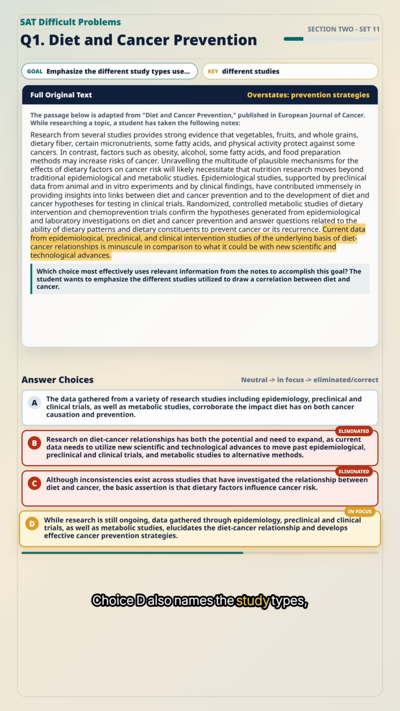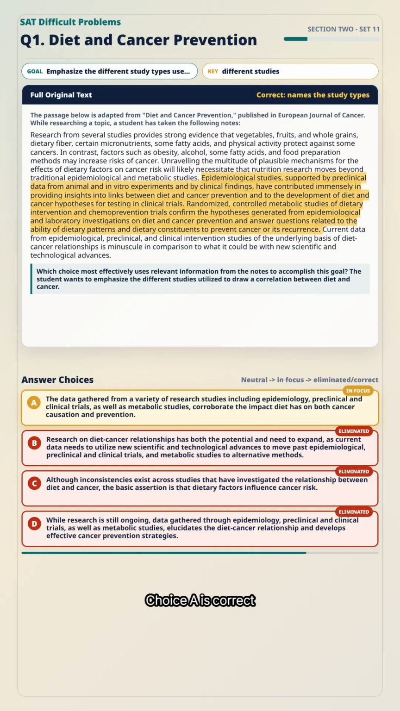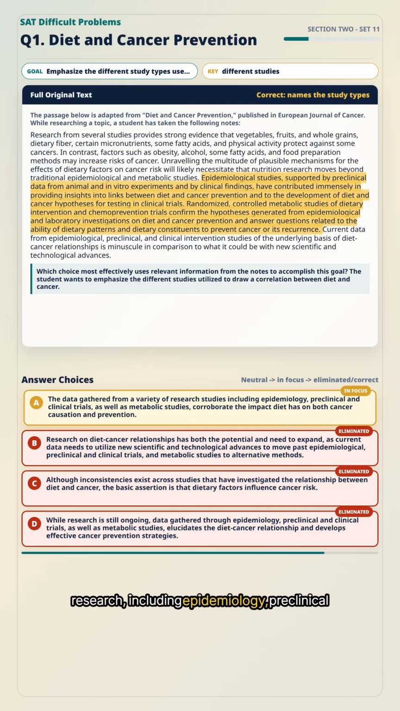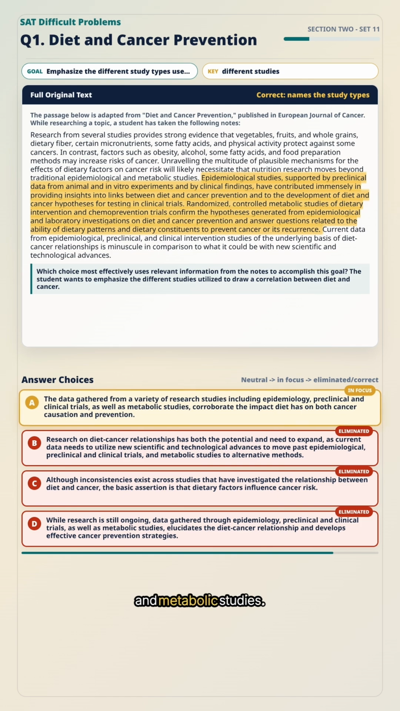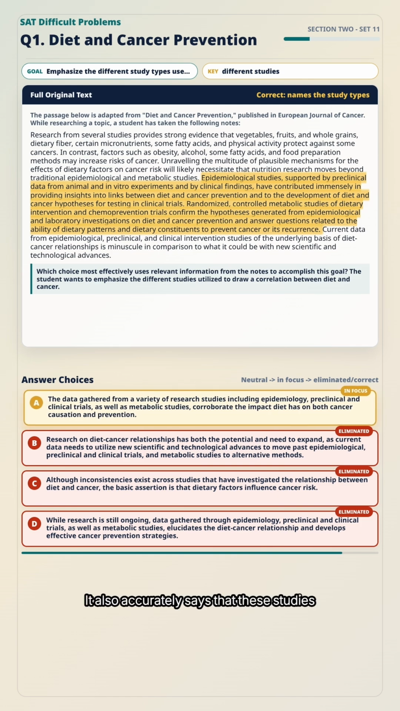Choice D also names the study types, but it overstates the notes. It says the studies develop effective cancer prevention strategies. The notes do not go that far. In fact, the notes say the current data is still limited compared to what it could become with new scientific and technological advances. Choice A is correct because it names the relevant types of research, including epidemiology, preclinical and clinical trials, and metabolic studies. It also accurately says that these studies support the claim that diet affects both cancer causation and prevention. The answer is choice A.